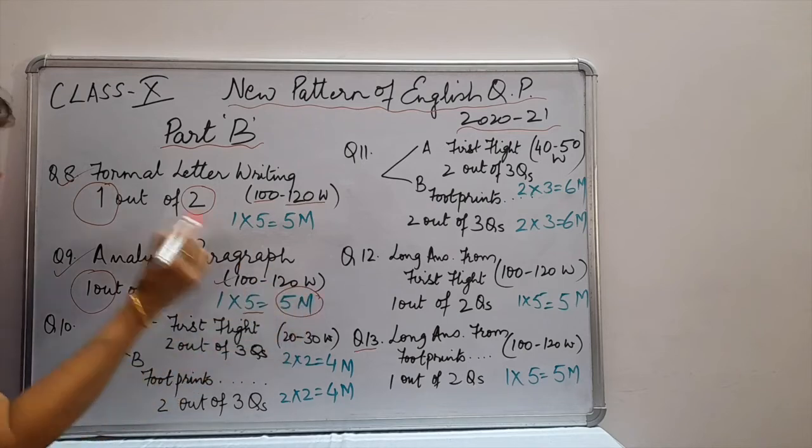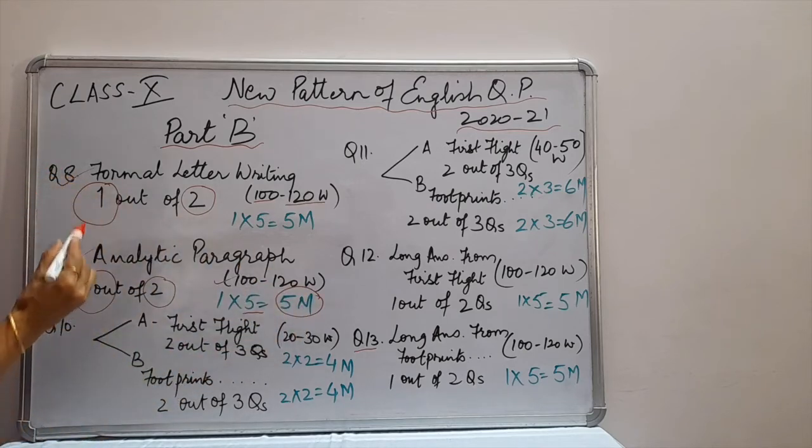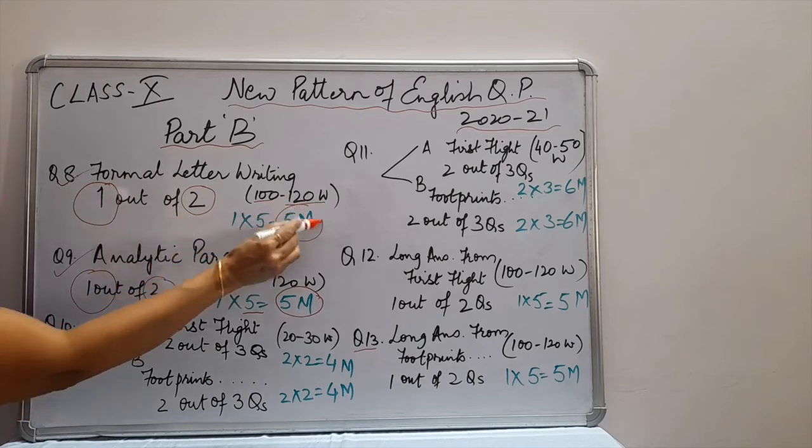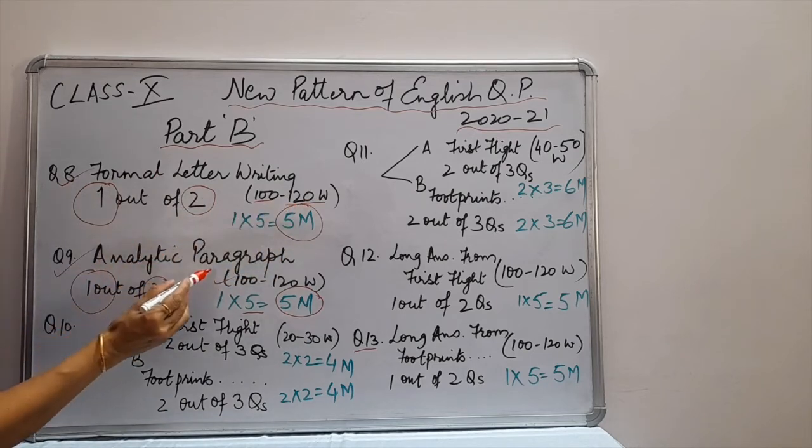So question number 8 and 9 are from the writing section. One is formal letter writing which is of 5 marks. The other is analytic paragraph which is again of 5 marks.